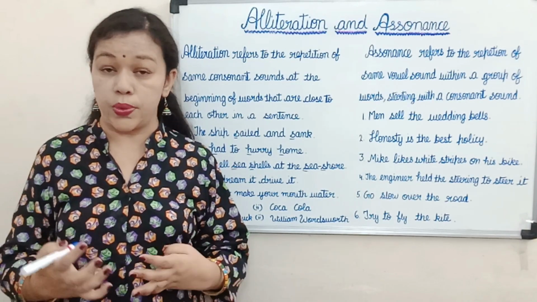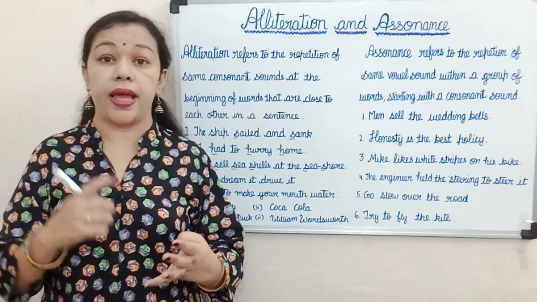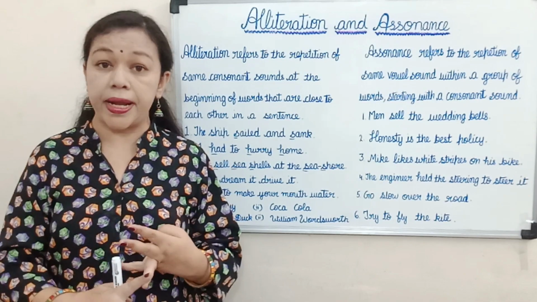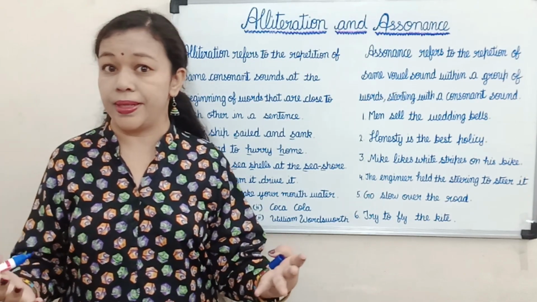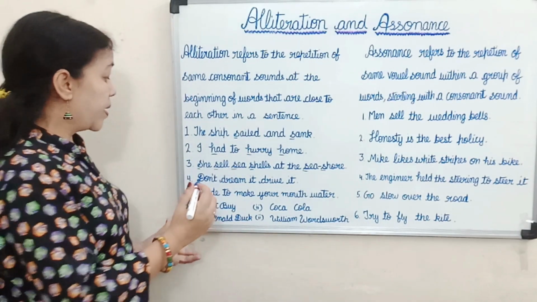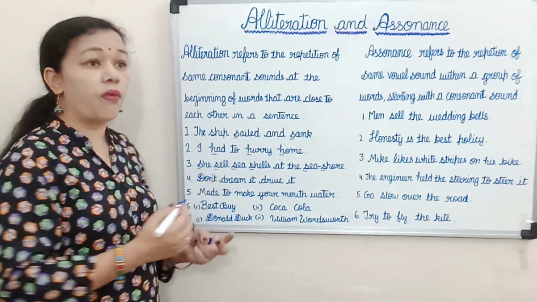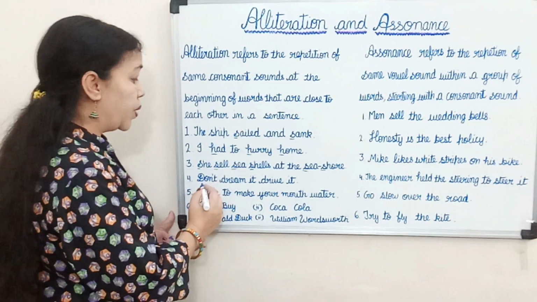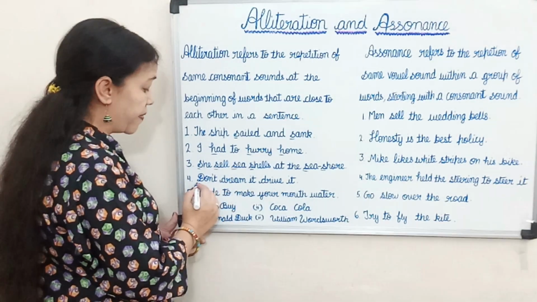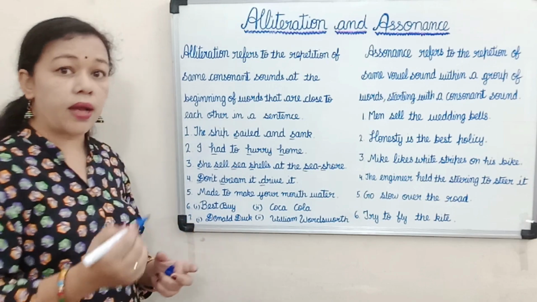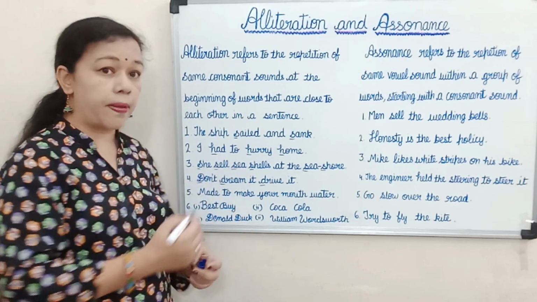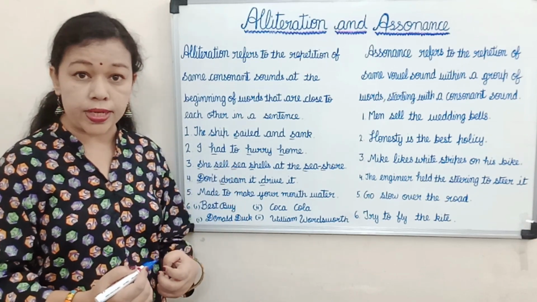We also use alliterations in advertisements, brand names and names to make them more memorable. So here we have an example of an advertisement. Don't dream it, drive it. It is an advertisement of a car, and here there is a repetition of the same consonant sound.